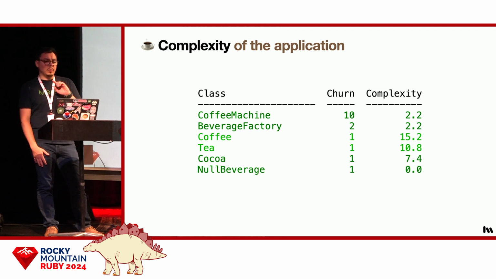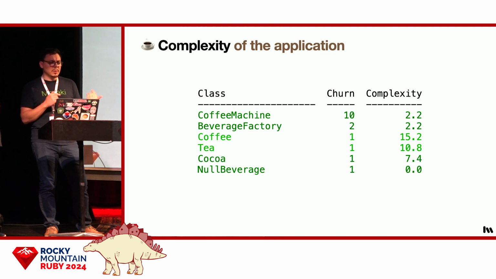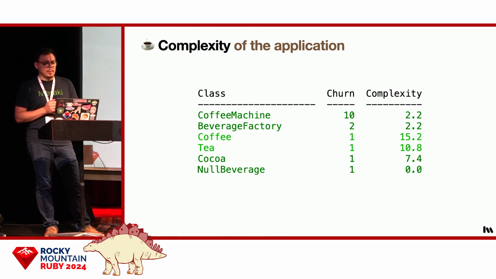Now, let's take a look at all the other classes in the app. There are 6. Now, the coffee machine has settled down to a very low complexity of 2.2. Coincidentally, the factory also weighs in at 2.2. And there are 3 beverage classes that are all more complex, but they're well within the good enough zone. So there's really nothing more to do there.